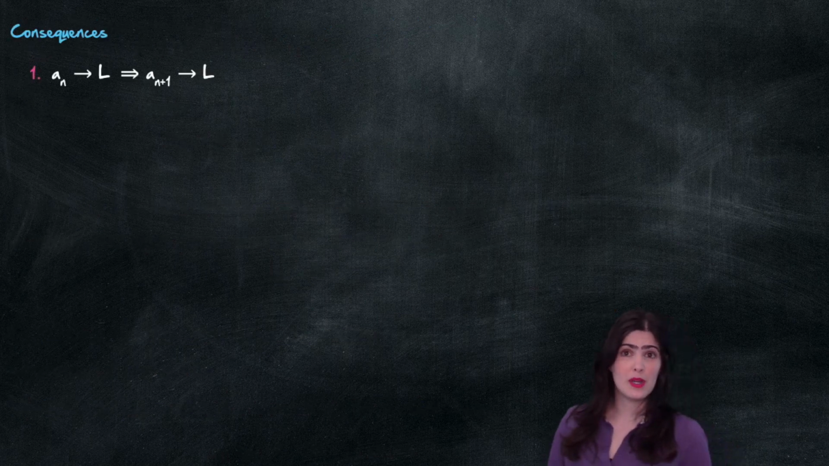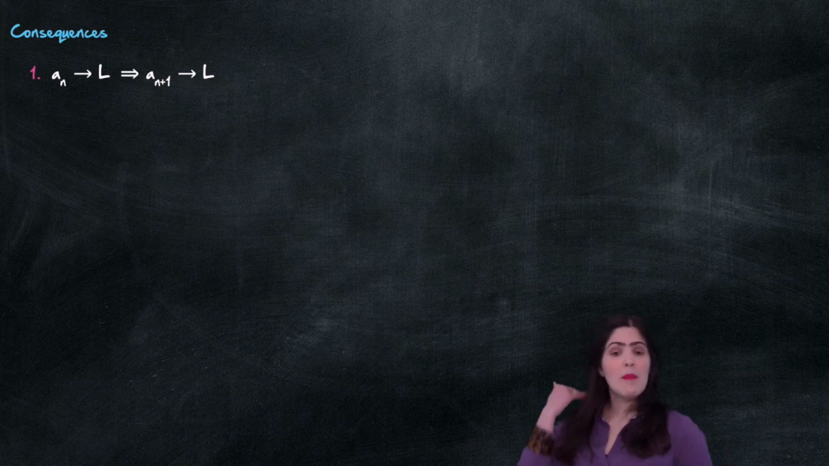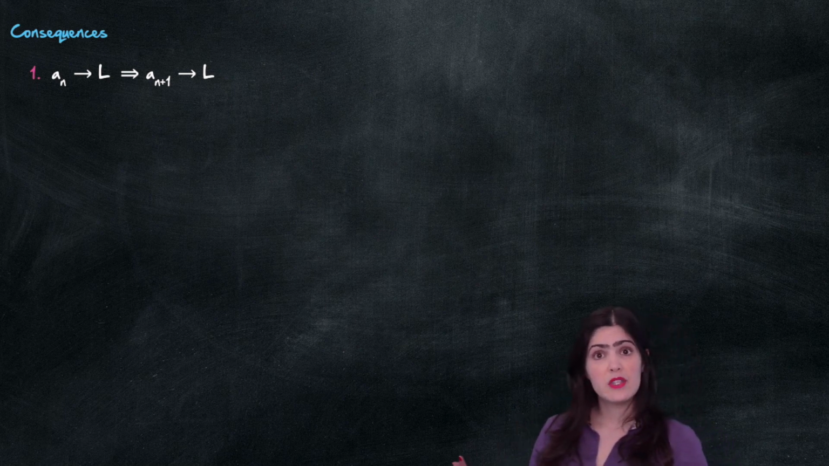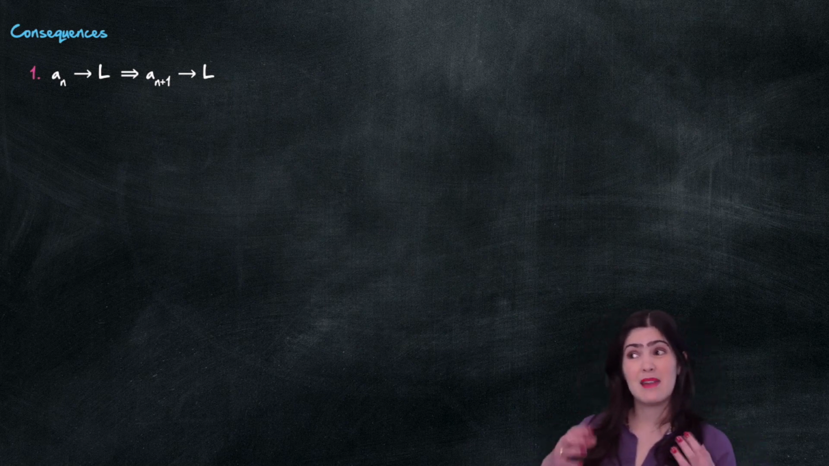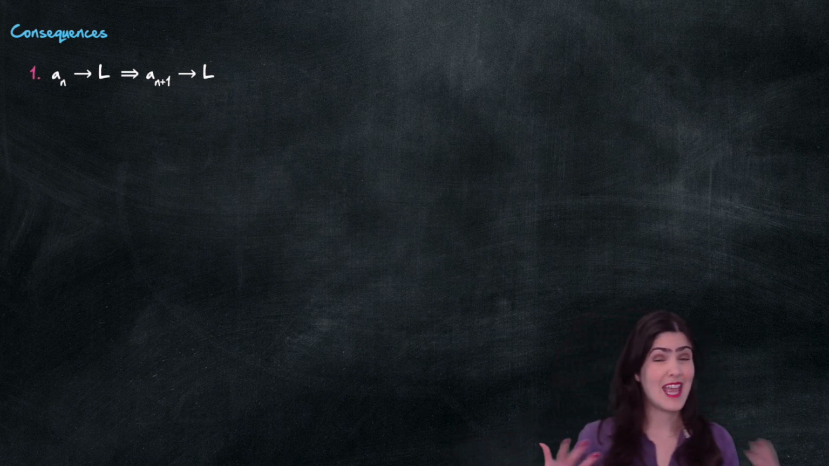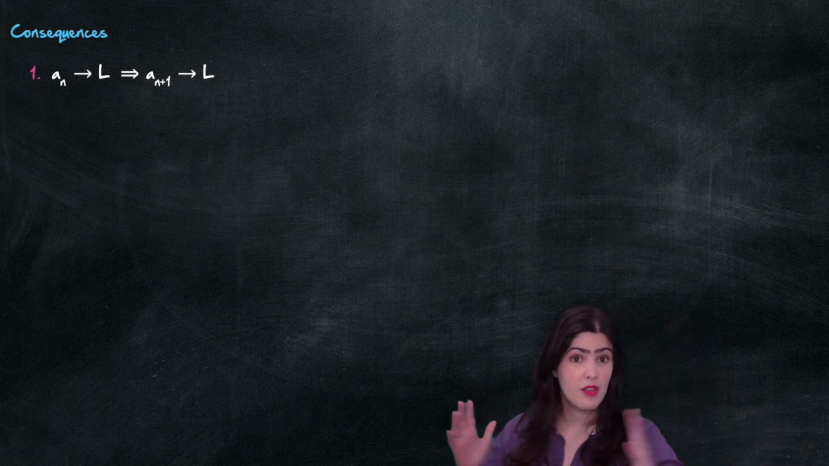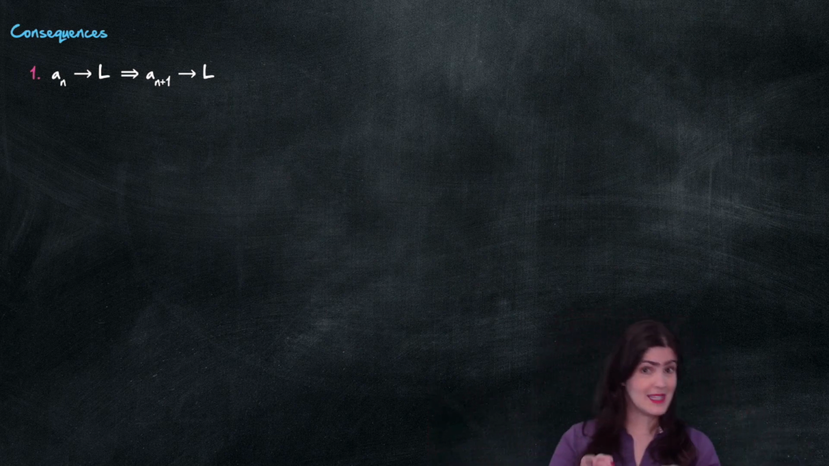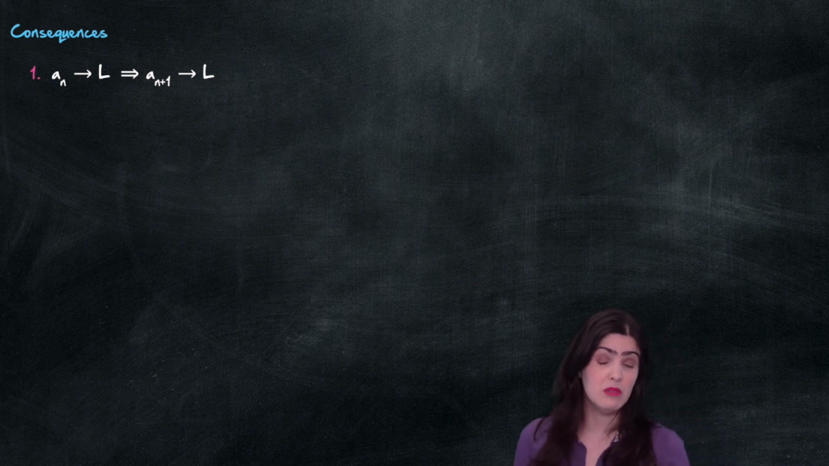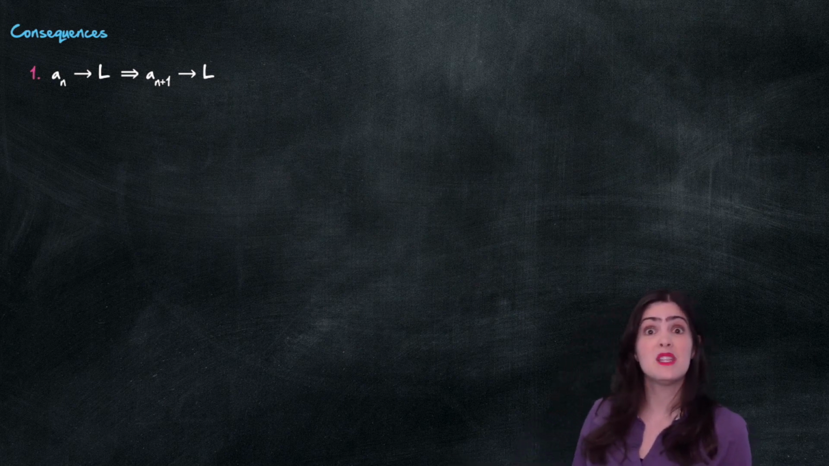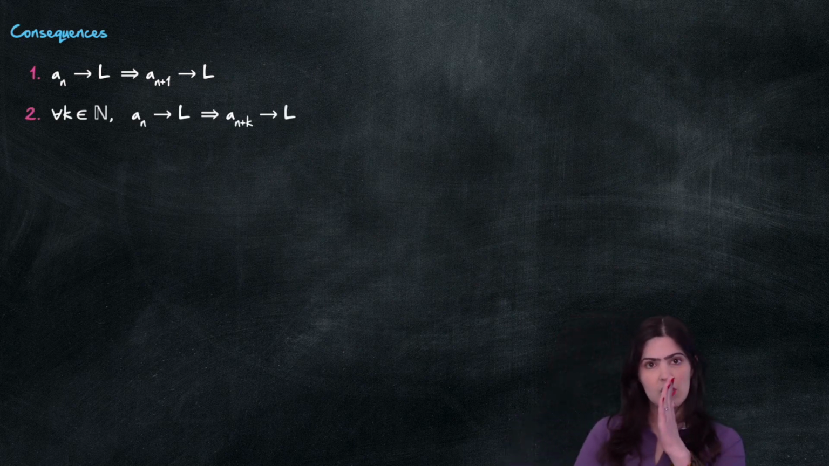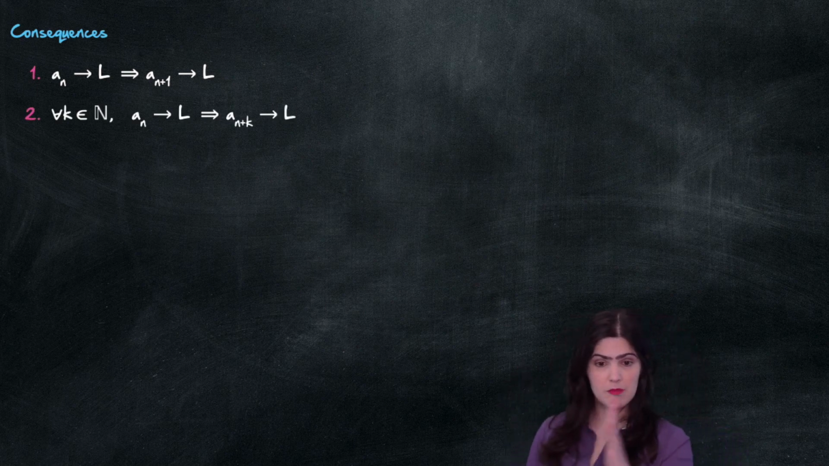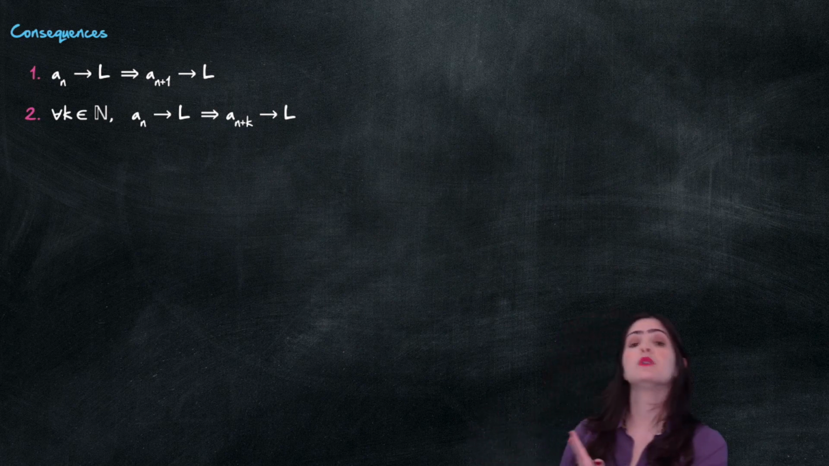Some important consequences of this: remember what I told you in the previous video, that the limit of the sequence a_{n+1} was the same as the limit of the sequence a_n, because we are shifting things by 1 a little bit. That's an immediate consequence of this theorem because a_{n+1} is a subsequence of a_n. And indeed, if I just shift my sequence by a finite number of terms, the limit would still be the same.